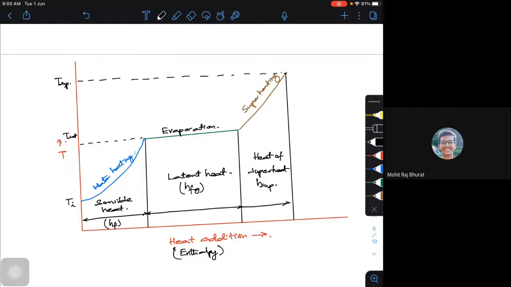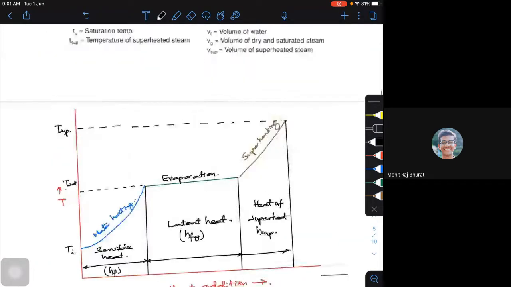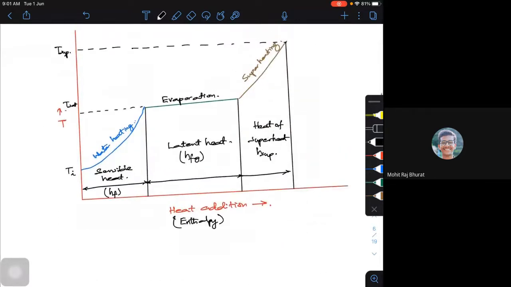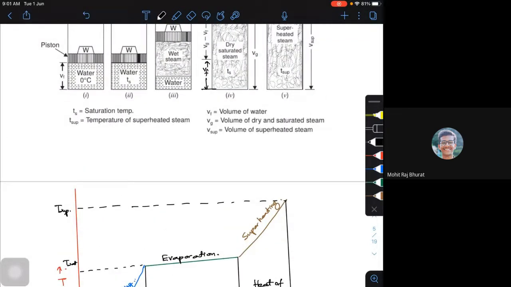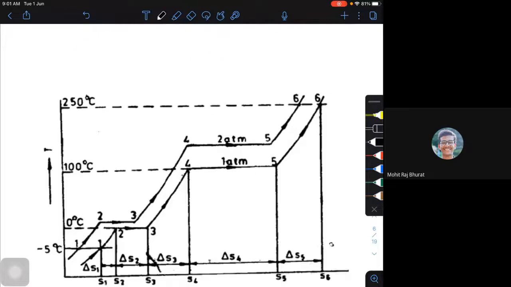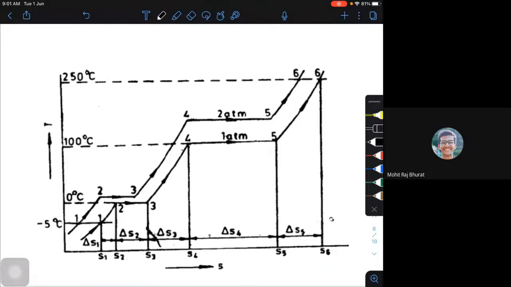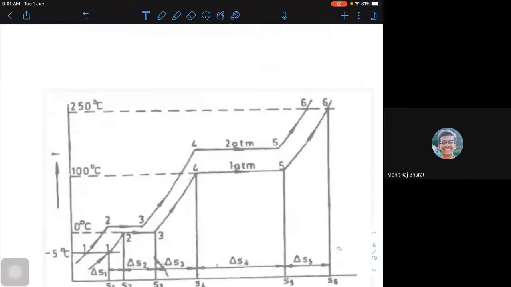And this is the graphical representation of whatever I told, the formation of the steam. Whatever I explained here was in the form of a sketch. Now the same thing I can explain on your TS diagram or TQ diagram, whatever. Is that clear? Now the same thing I can explain on a TS diagram also, the formation of the steam on a TS diagram.